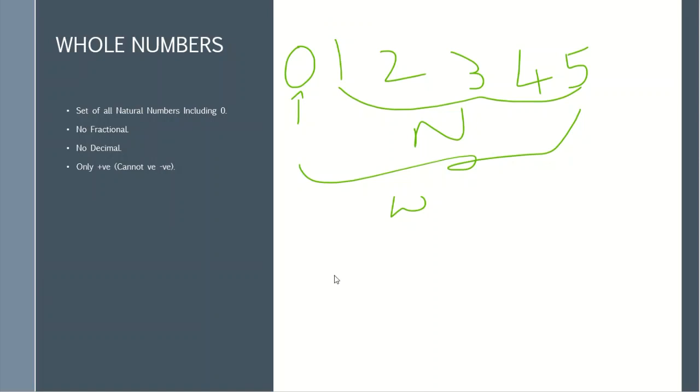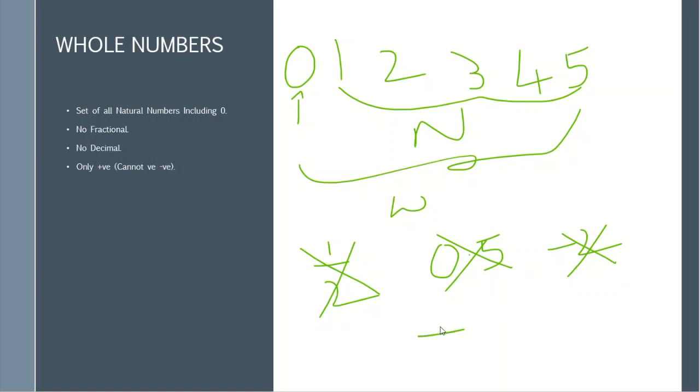Whole numbers cannot be fractional. Let's say an example, 1 divided by 2. This is not a whole number. Let's take a decimal number, for example, 0.5. It's not a whole number. Let's take a negative number, negative 2, not a whole number. A whole number should be a positive one, and that whole number set should start with 0.